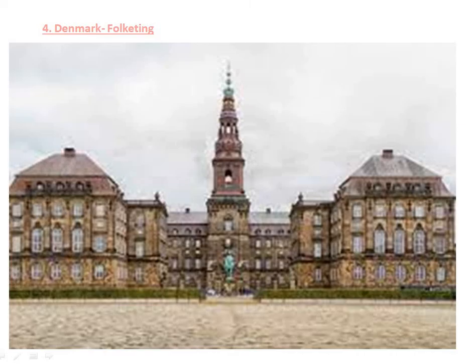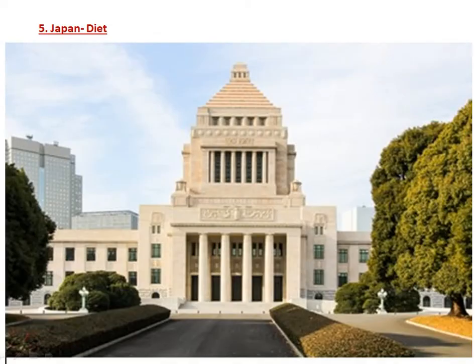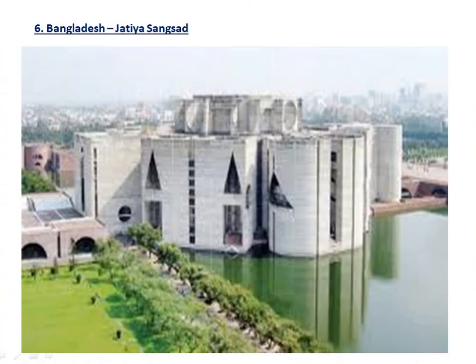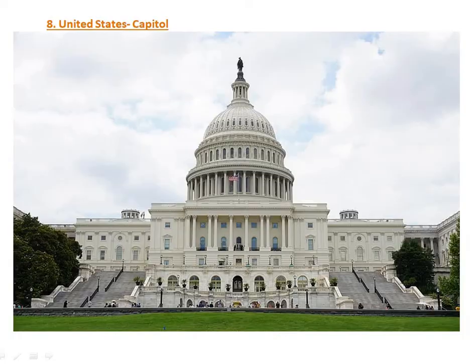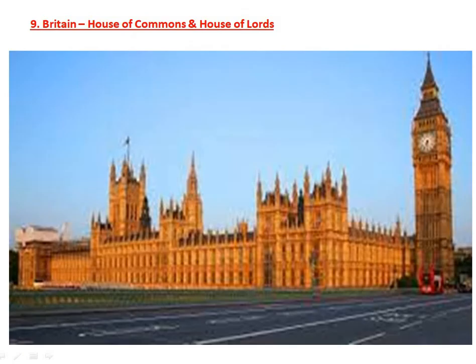Fourth, Denmark, Folketing. Japan, Diet. Bangladesh, Jatiya Sangsad. Israel, Knesset. United States, Capitol. Britain, House of Commons and House of Lords.